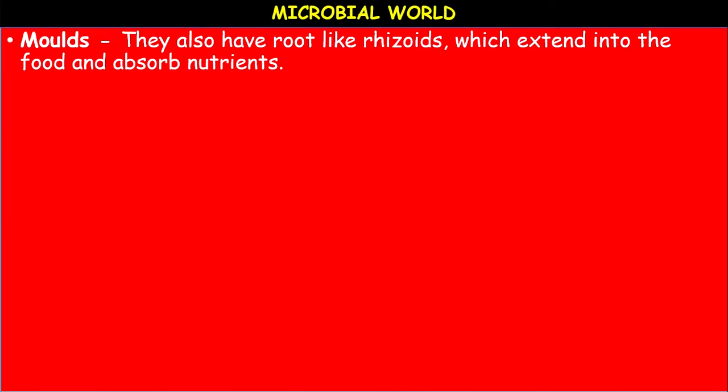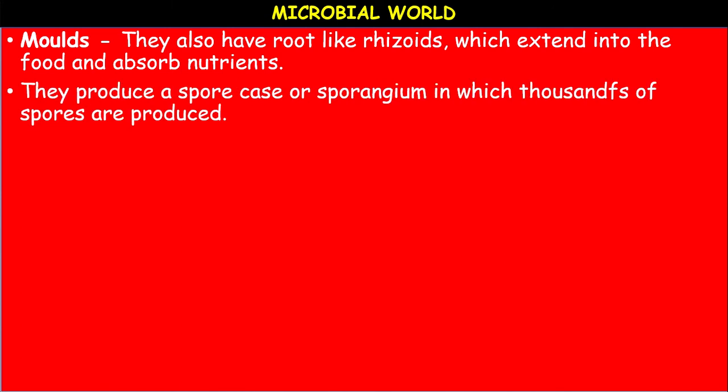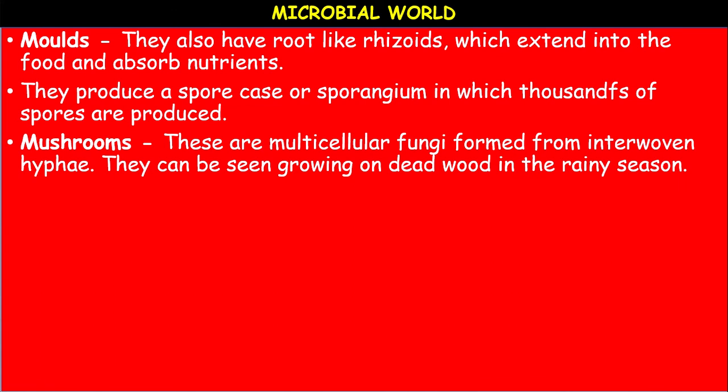Molds also have root-like structures, but not true roots. They are called rhizoids, which extend into the food and absorb the nutrients. They produce a spore case, or sporangium, in which thousands of spores are produced.